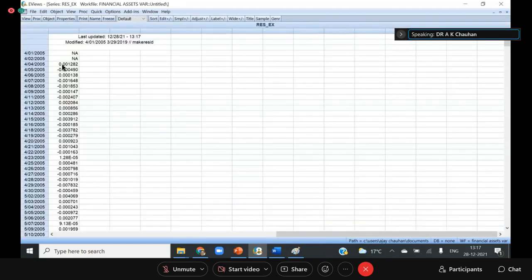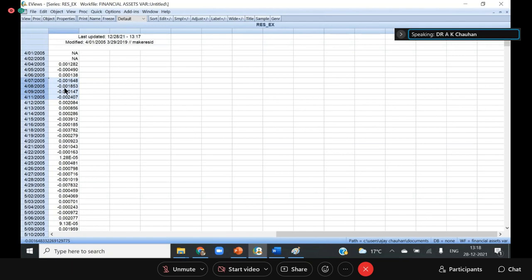You can see that some of the error terms are positive and some are negative. And now you know that when the error term is negative, it means some negative news comes. But in the context of the exchange rate, this minus is positive.